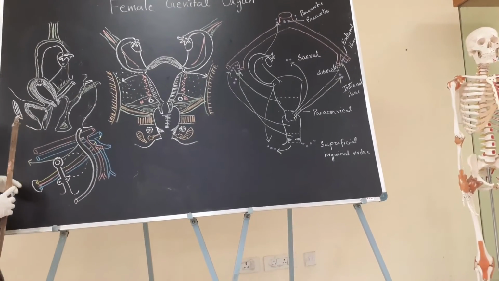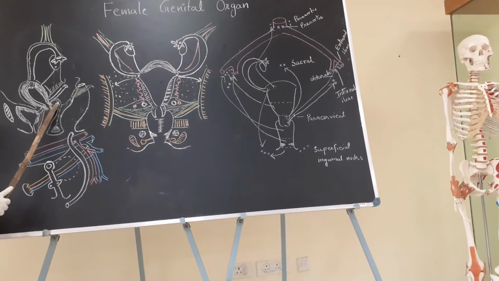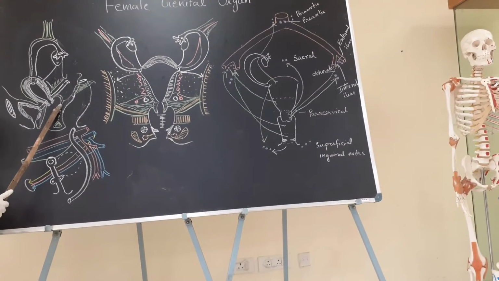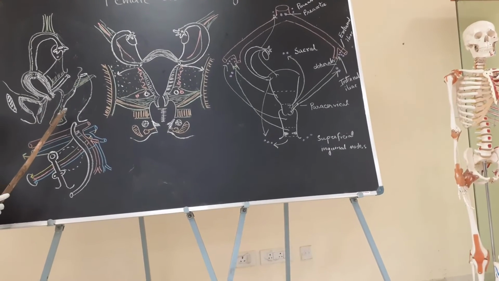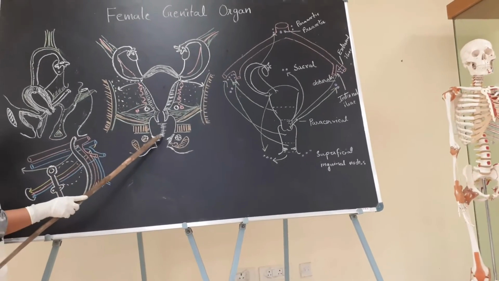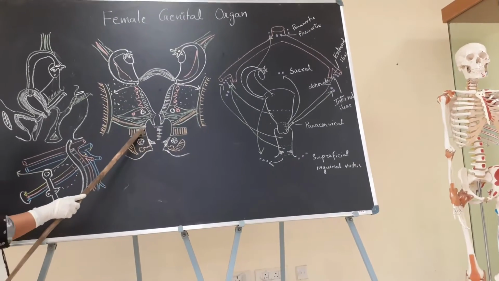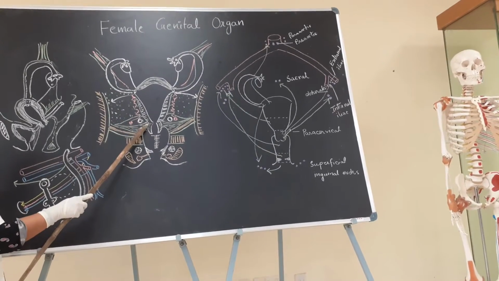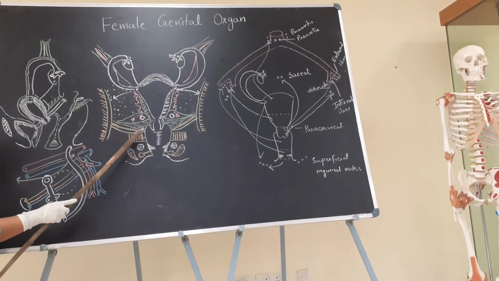Now, the blood supply of the vagina. It is supplied by the vaginal artery, which comes from the internal iliac, uterine artery, internal pudendal artery, and the branches coming from the middle rectal artery. Venous drainage: on the wall of the vagina, it has the vaginal plexus, which is continuous with the uterine venous plexus,